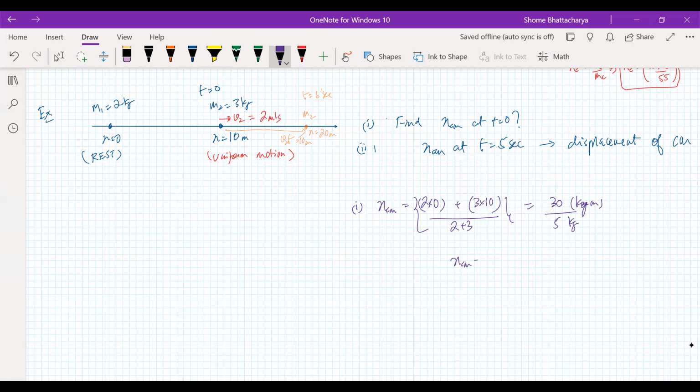So xcm is equal to plus 6 at t equal to 0. So now we can see that at t equal to 10 seconds, the position of this one is the initial position plus the displacement.